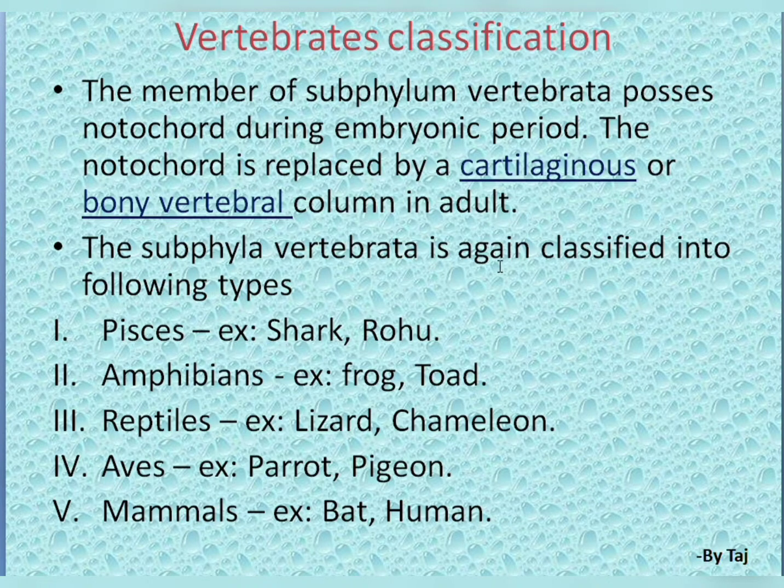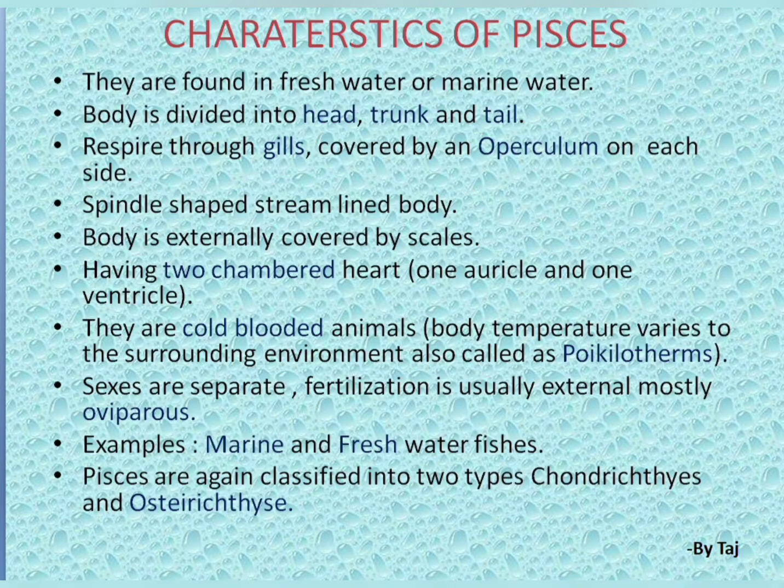The subphylum Vertebrata is classified into the following classes: Pisces, amphibians, reptiles, aves and mammals. Here I have given a minimum of two examples for each class. Coming to the classification of class Pisces. They are found in freshwater or marine water. These Pisces are nothing but the fishes. The body is divided into head, trunk and tail.